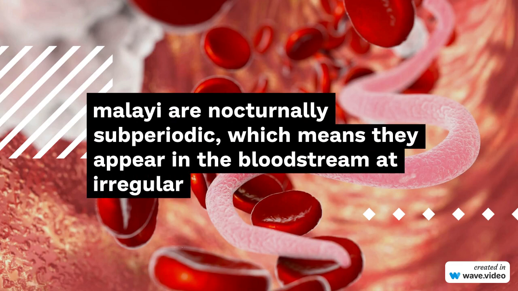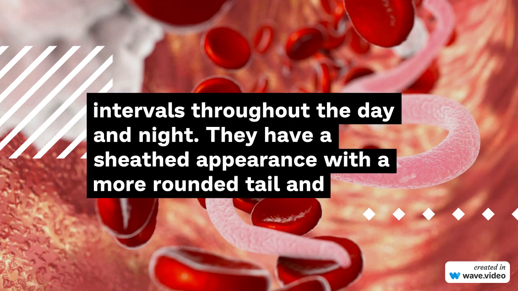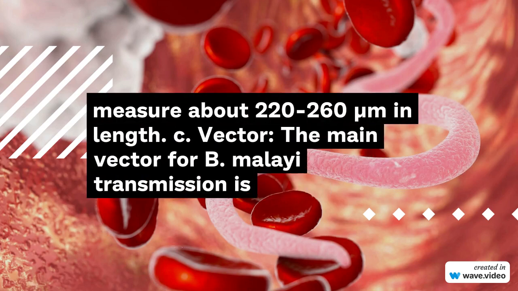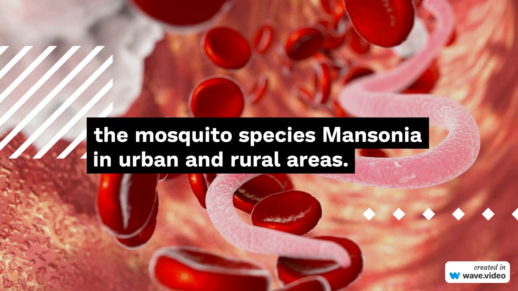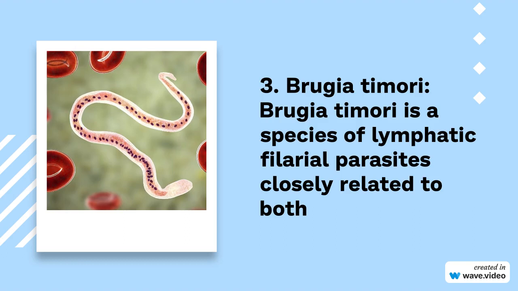B. Microfilariae. The microfilariae of B. malayi are nocturnally subperiodic, which means they appear in the bloodstream at irregular intervals throughout the day and night. They have a sheathed appearance with a more rounded tail and measure about 220 to 260 µm in length. C. Vector. The main vector for B. malayi transmission is the mosquito species Mansonia in urban and rural areas.